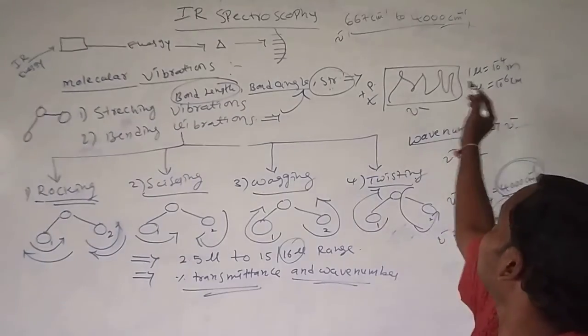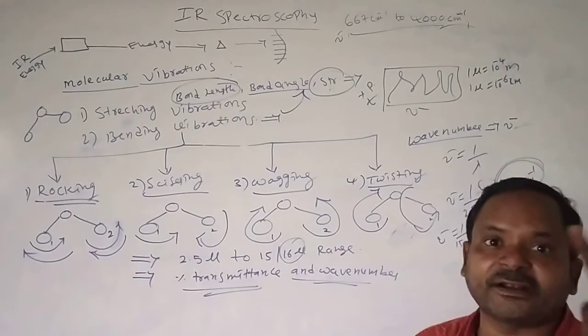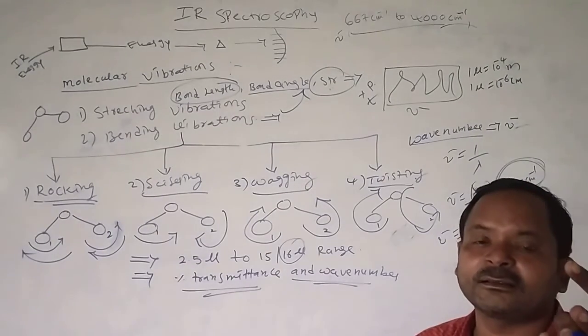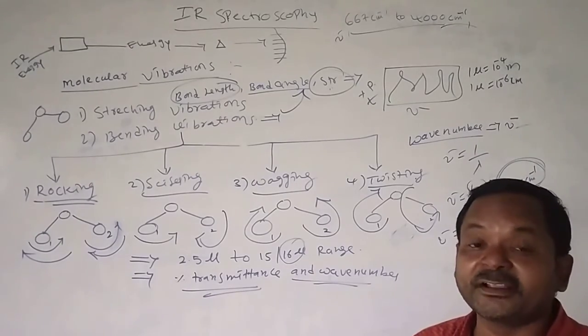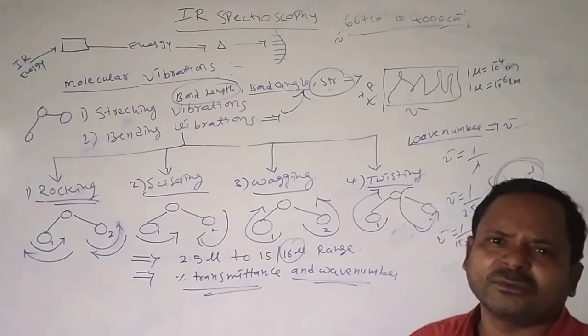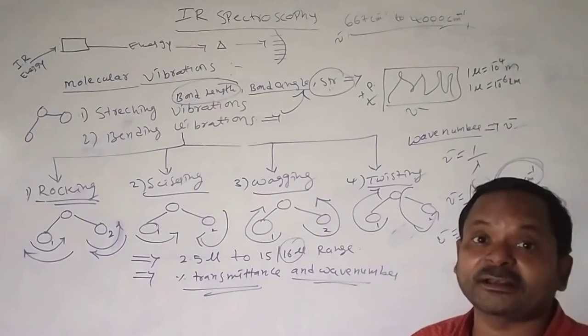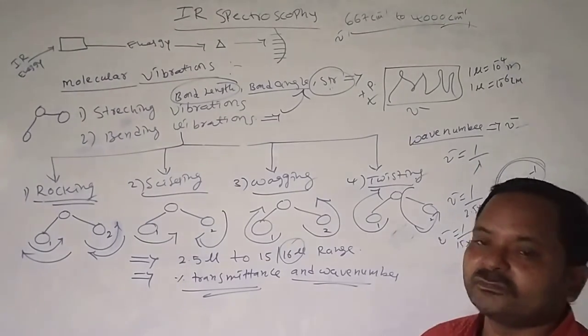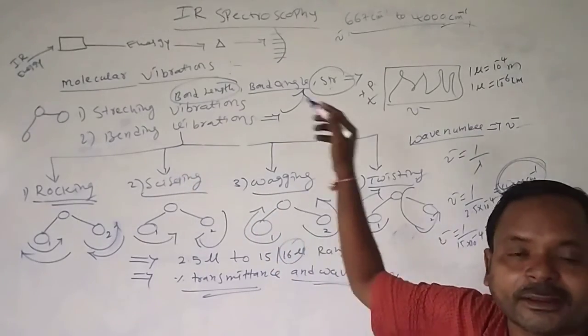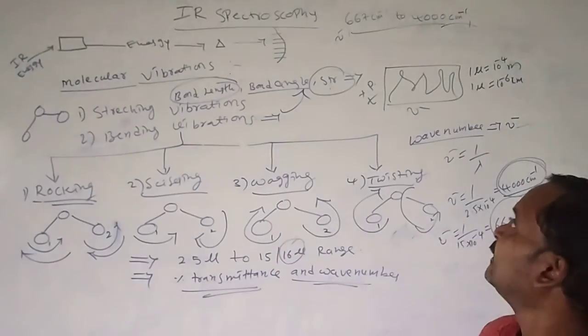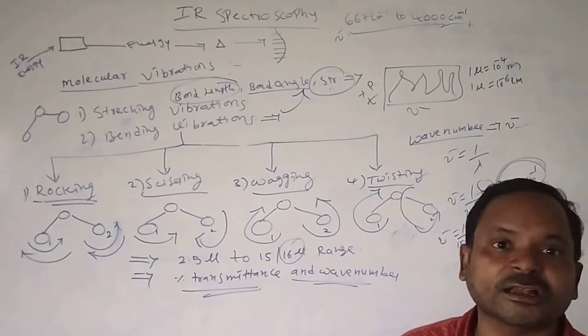We have this region divided into 3 regions: near IR region, fingerprint region, far IR region. We'll see all those regions along with the different functional groups.